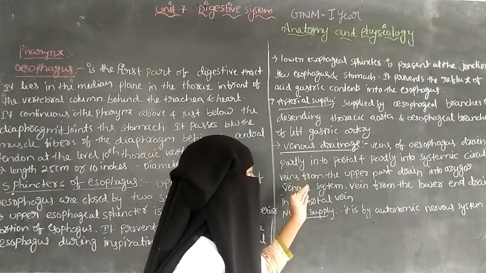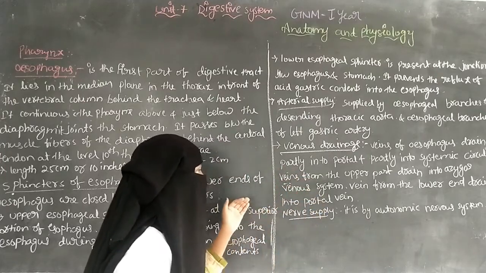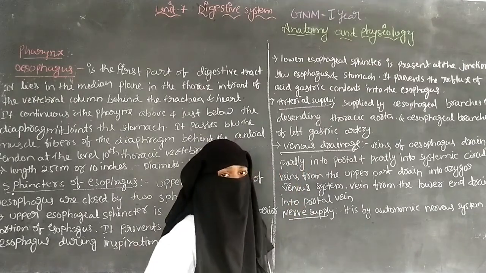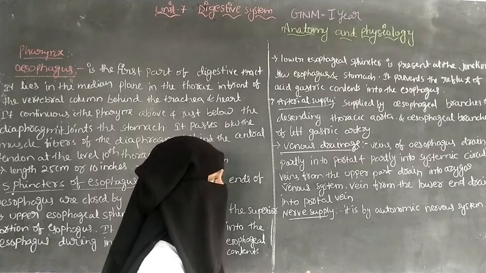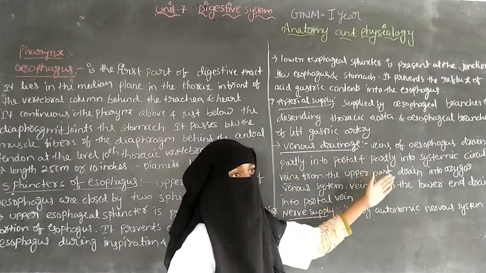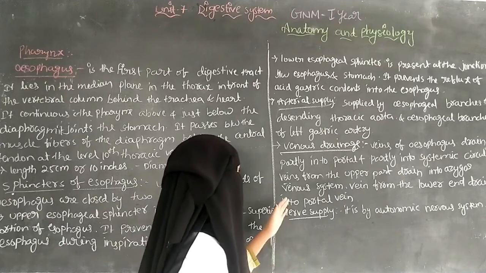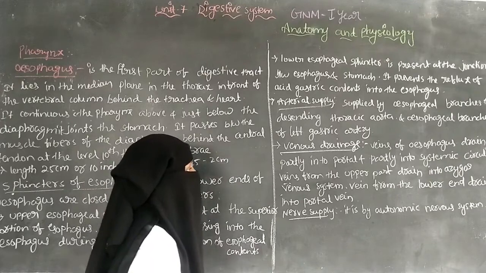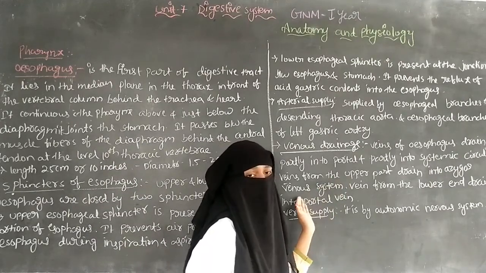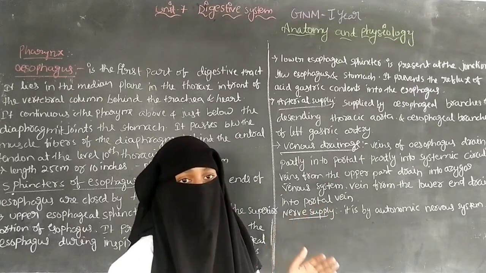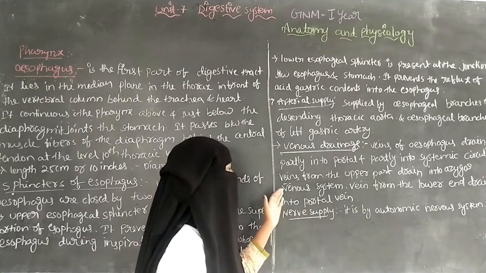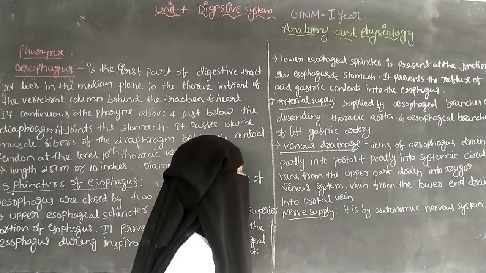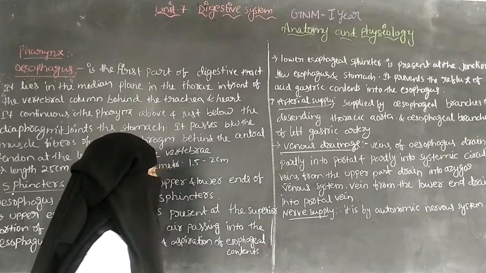The esophagus drains the blood from the veins partly into the portal and partly into the systemic circulation. The veins from the upper part drain into the azygous venous system. The azygous vein is situated at the level of the thoracic vertebrae.